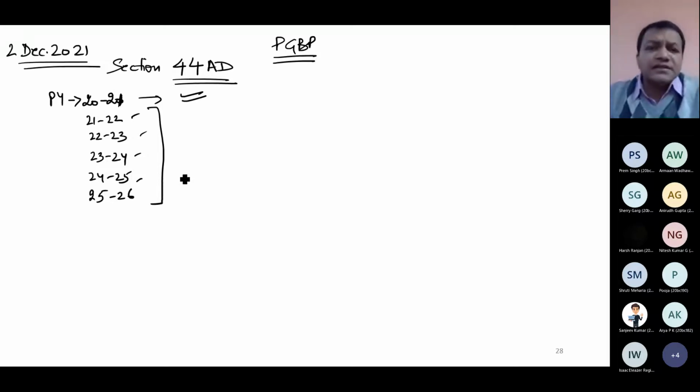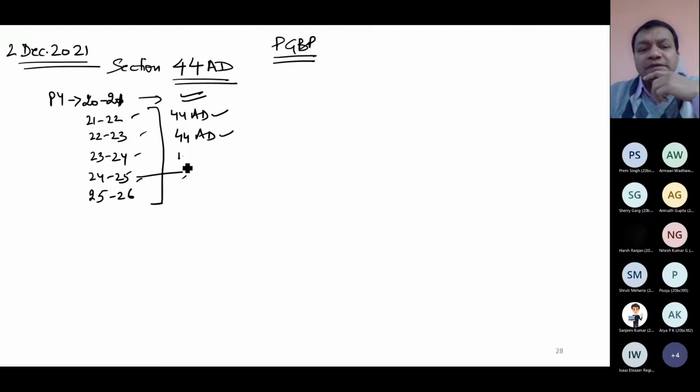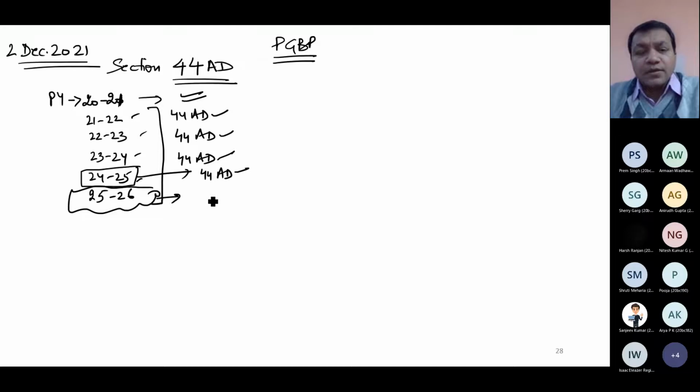But suppose I fail. In this year I followed 44 AD, no problem. This year I followed 44 AD, no problem. In this previous year also I followed 44 AD, no problem. But in the last year of my lock-in period, I have not followed 44 AD. I followed normal provisions.